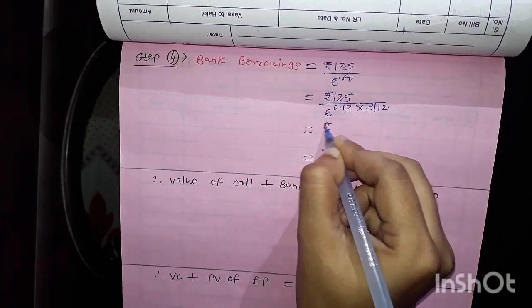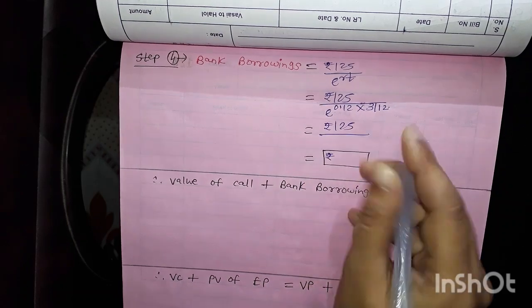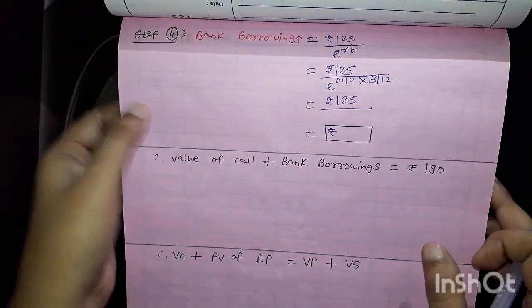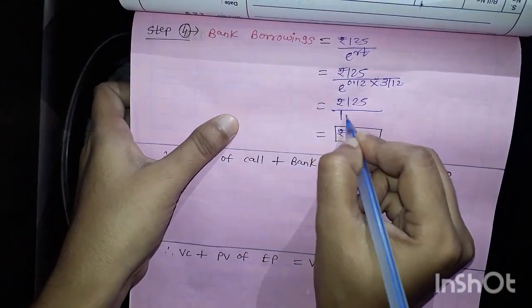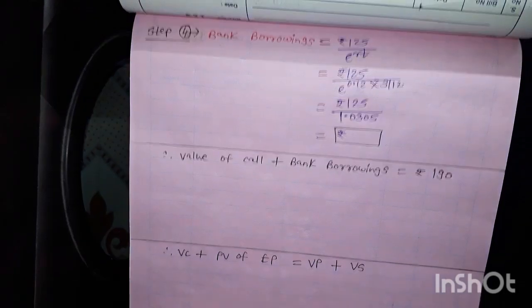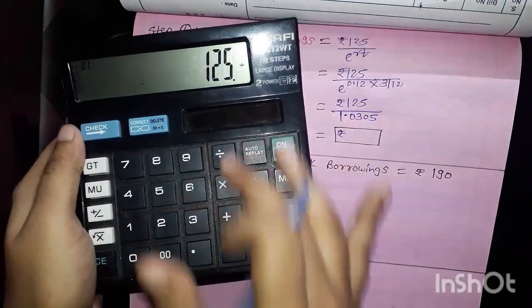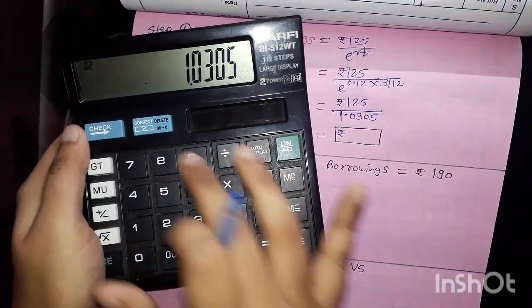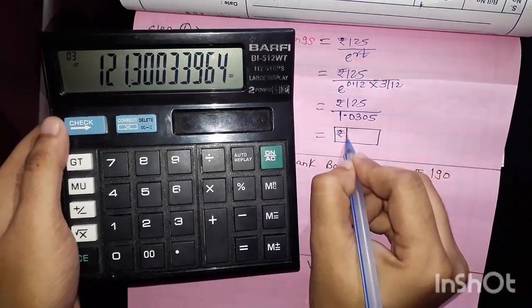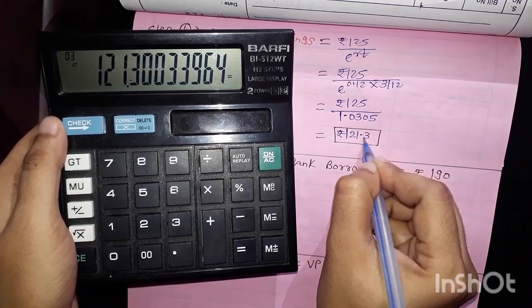I am not going to calculate this again, you can calculate if you want practice. It was 1.0305, the value we calculated, so 125 divided by 1.0305. Up to 2 decimal places we write it like this.